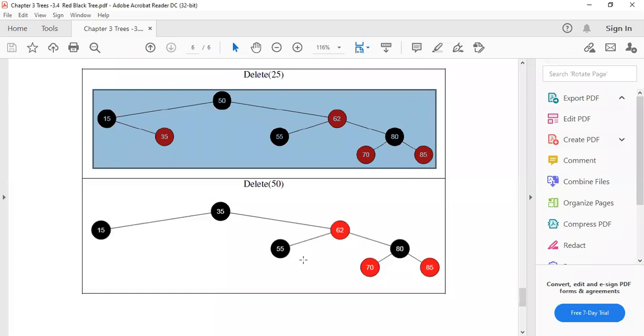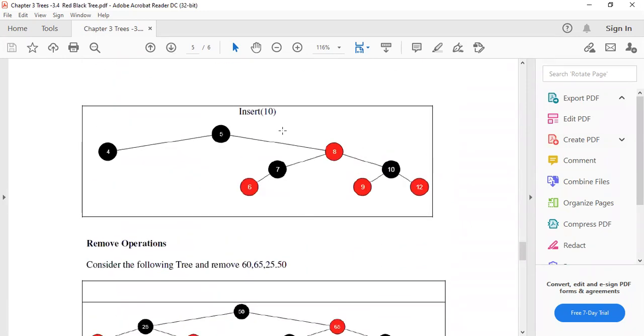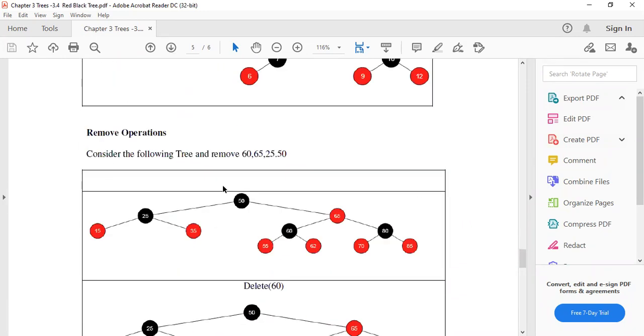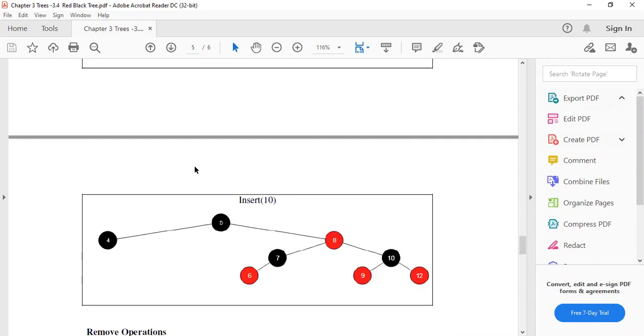Okay, that's how you can delete 50 also. Like here, where is the 50? Node number 50 is here, the root node itself. If you want to delete the root, then how to proceed? You have to make another node a root, which is 35.